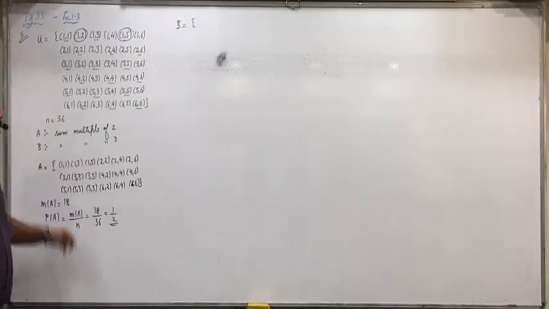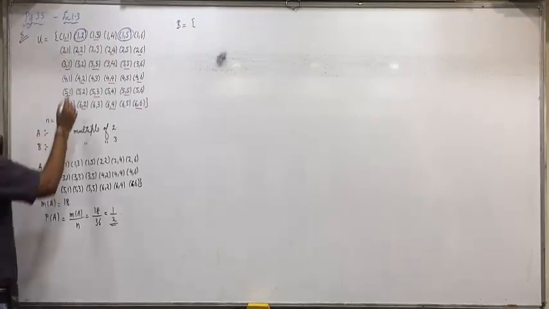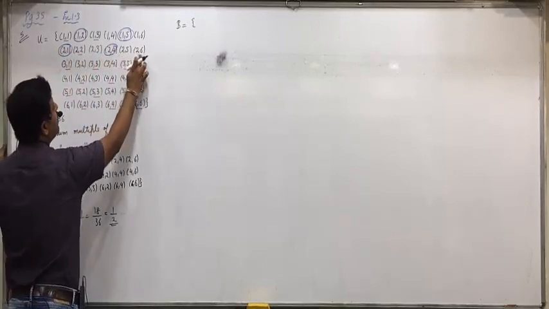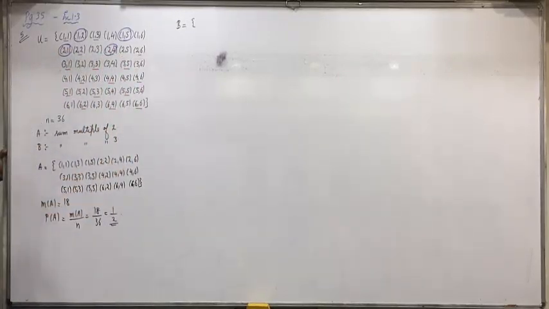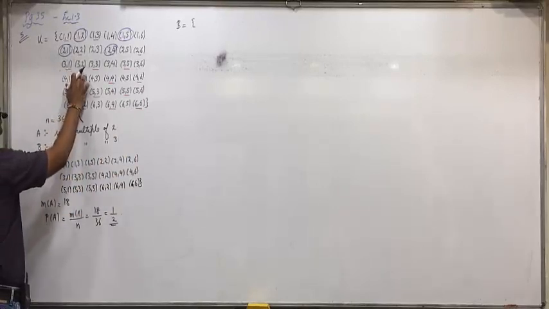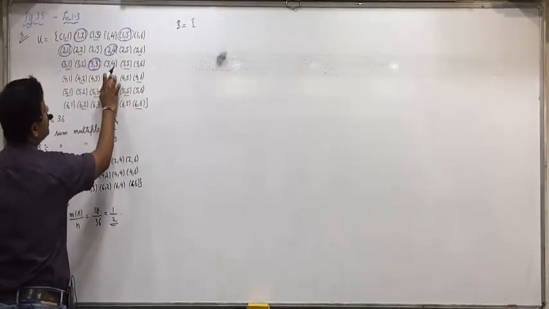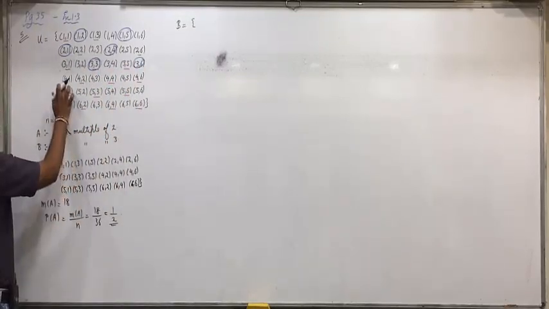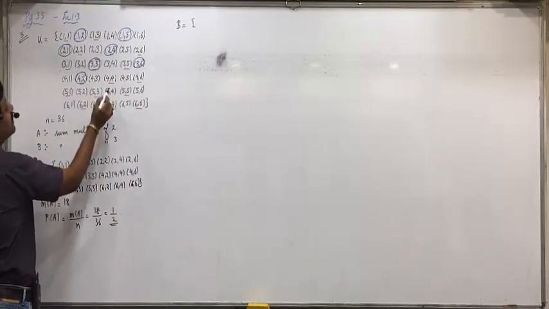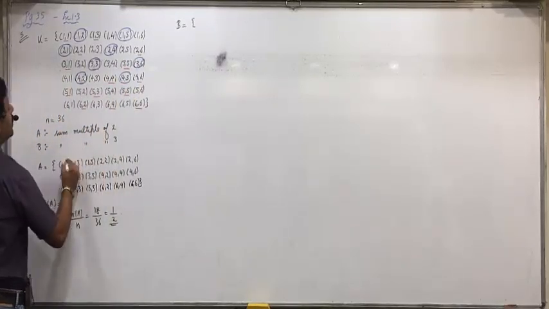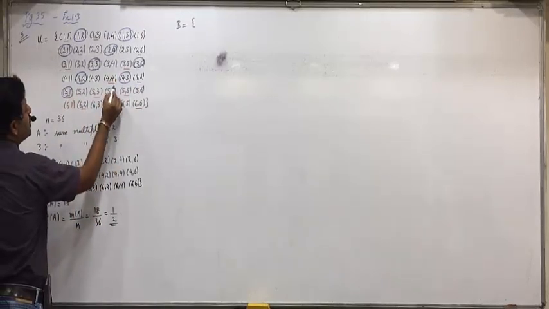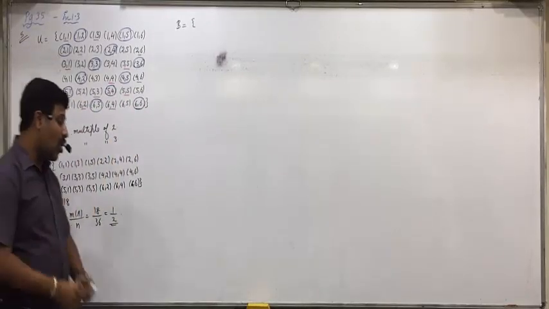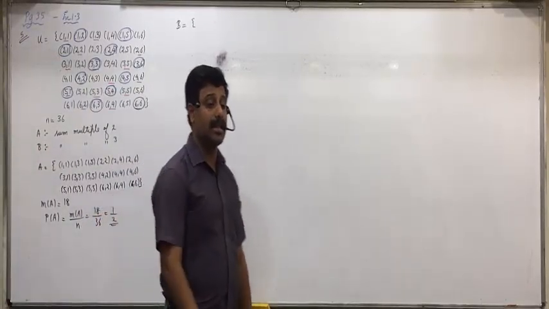Able to understand everyone? 2 plus 1, 3 is a multiple of 3. 2 plus 2, 4. 2 plus 3, 5. 2 plus 4, 6. 2 plus 5, 7. 2 plus 6, 8. Multiples of 3 we want. 3 plus 1, 4. 3 plus 2, 5. 3 plus 3, 6. 3 plus 4, 7. 3 plus 5, 8. 3 plus 6, 9 is a multiple of 3. 4 plus 1, 5. 4 plus 2, 6. Now directly writing 4 plus 5, 9. 5 plus 1, 6. 5 plus 4, 9. 6 plus 3, 9. 6 plus 6, 12. These all are multiples of 3. Do you understand this, everyone?